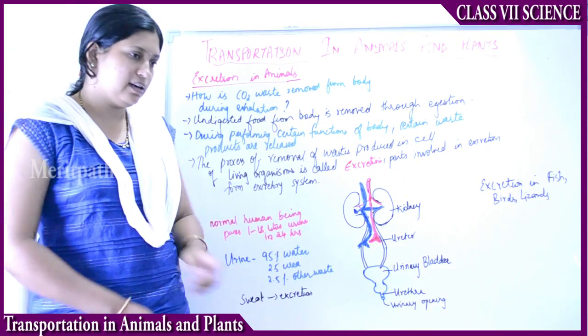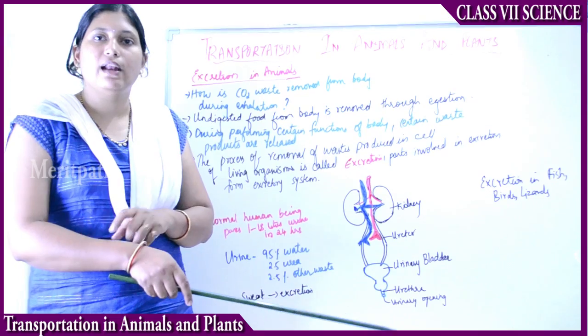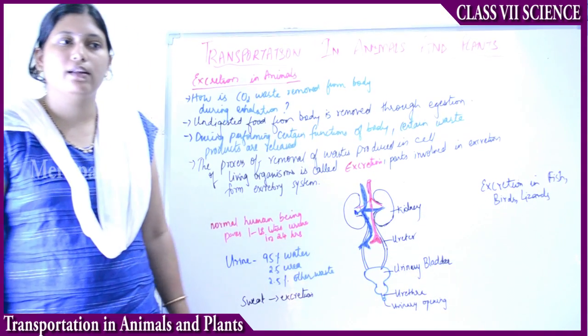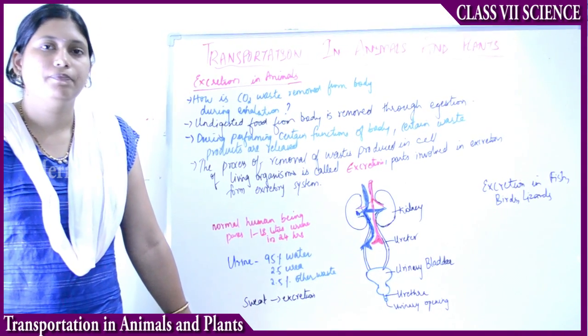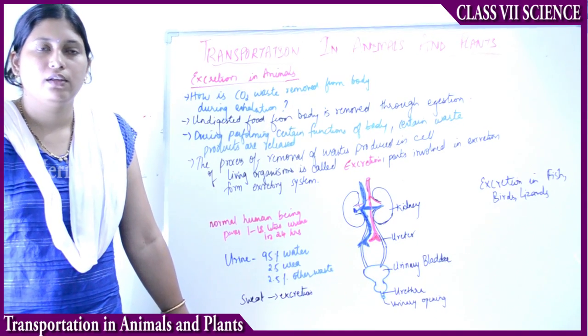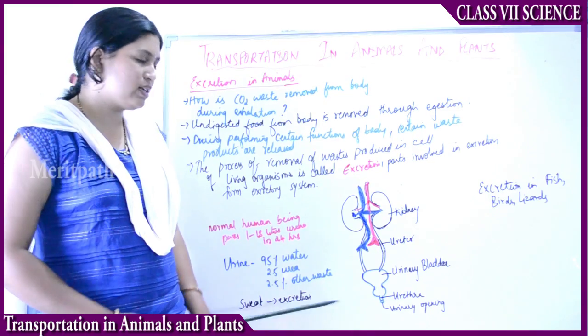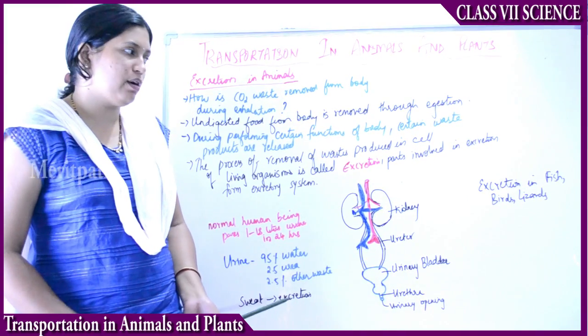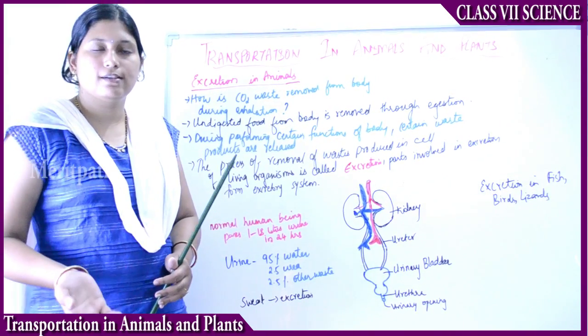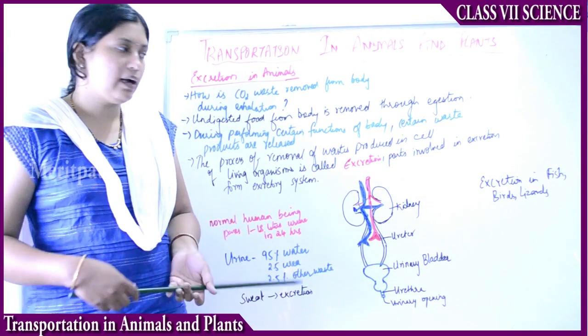Sweat is excreted by the sweat glands, which are present below the skin. The water from the body goes out in the form of sweat and shows as a white powdery, salt-like structure. So that is also an excretion. The sweat gland's excretion is sweat and the secretion of the sweat gland is sebum.